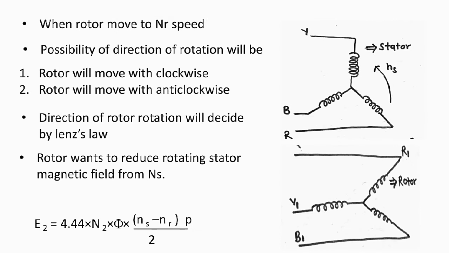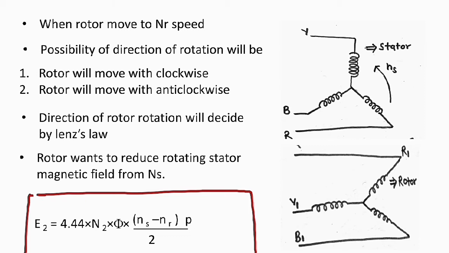So through this way, the new EMF equation will be, because in the old EMF equation we were not introducing the NR, since the rotor was locked at that time. Now when the rotor is moving, both the rotor and the rotating stator magnetic field rotate in the same direction, because it wants to reduce the EMF.